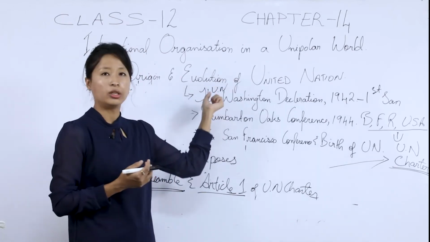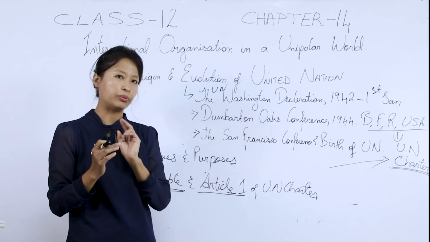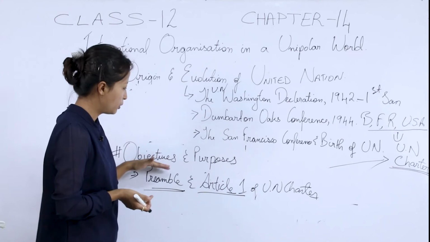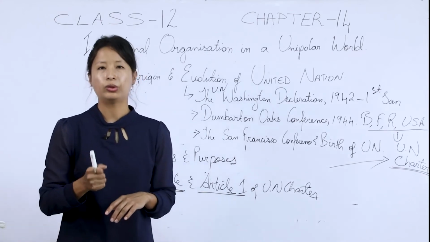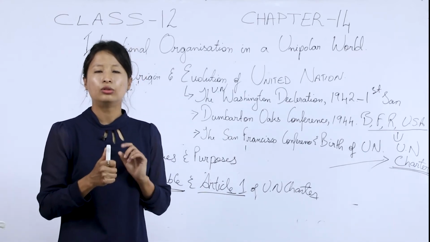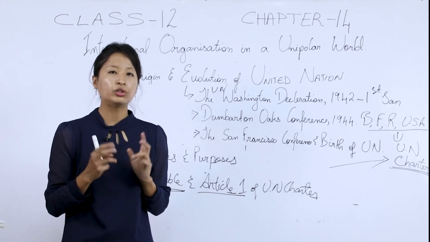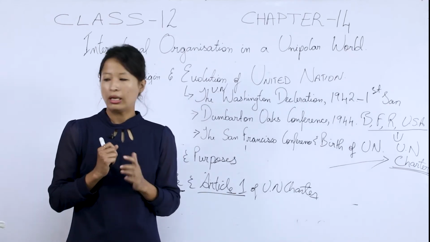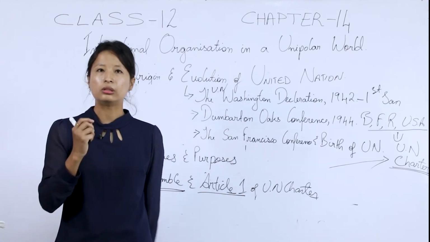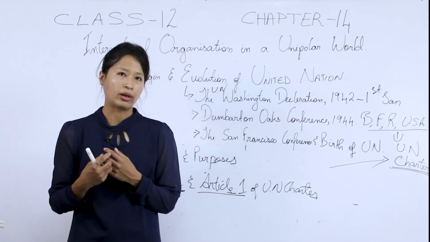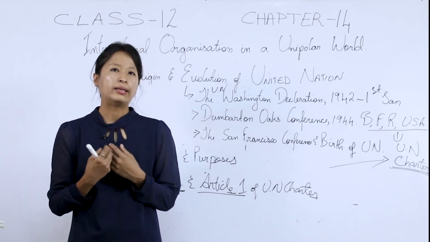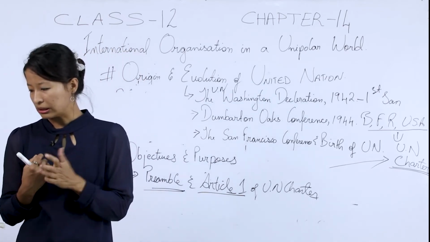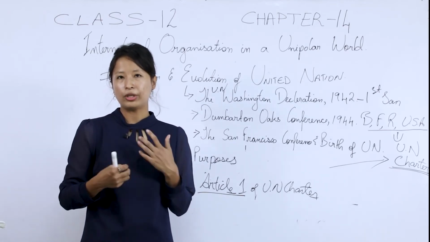We all know, right? The United Nations evolved to prevent conflict and preserve peace. This is the main reason why the United Nations came into being. So under the purpose and objective, point number 1 is to save the succeeding generation from the "scourge of war." Here in your text, the scourge of war is in inverted commas. The meaning of this is great suffering, the great impact brought by war. Succeeding generation means the upcoming generation.